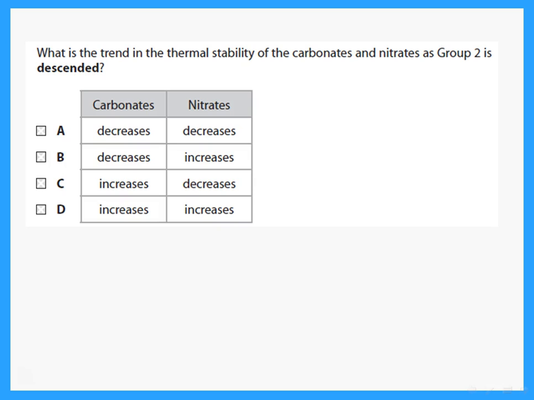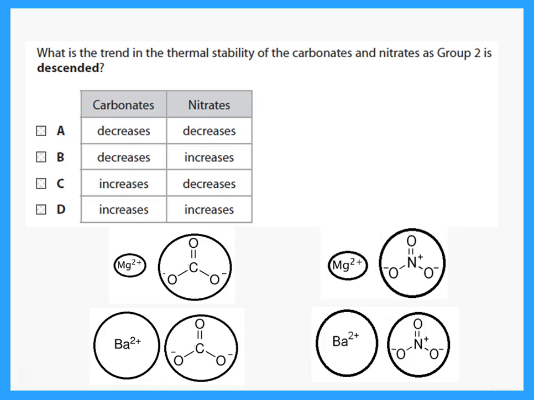What is the trend in thermal stability of the carbonates and nitrates as group 2 is descended? Again, we said carbonates and nitrates are big atomic groups. So the one that is more thermally stable is the one with the big atoms.